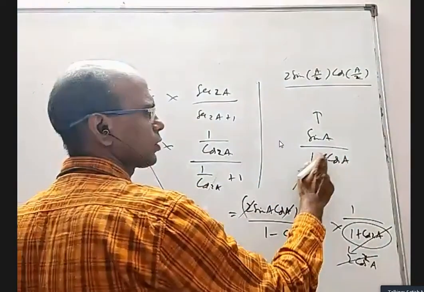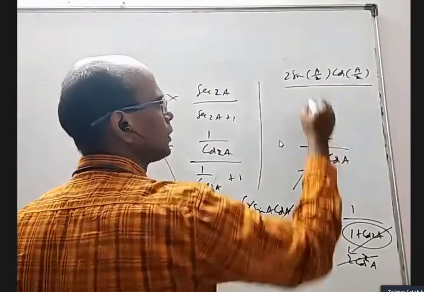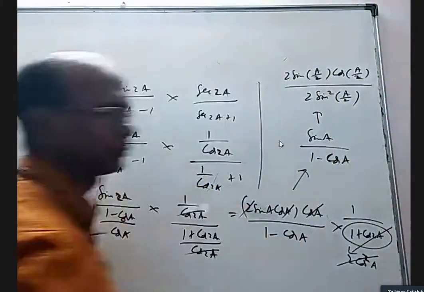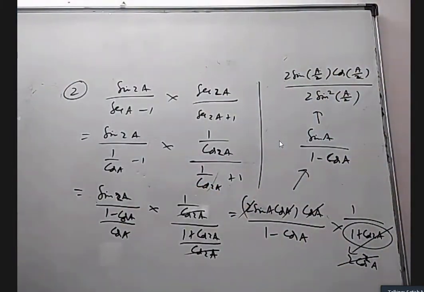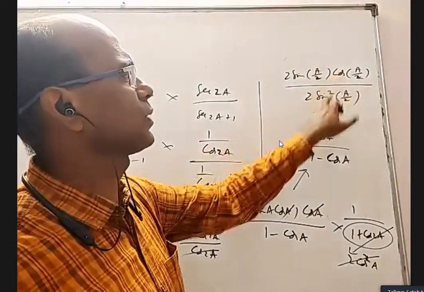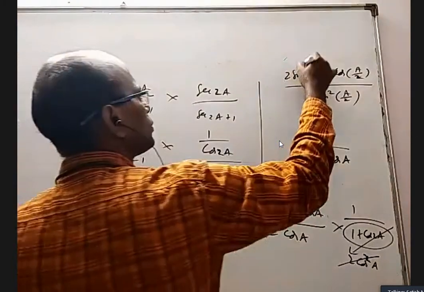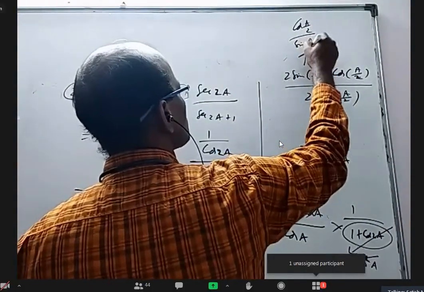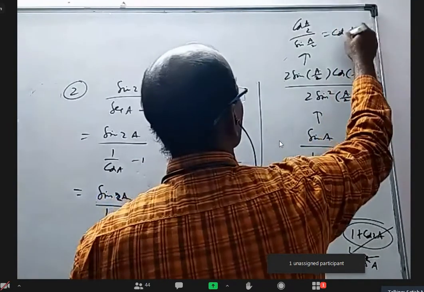And 1 minus cos a becomes 2 sin square a by 2. 2 and 2 will cancel, sin and sin will cancel, and cos by sin will be cot a by 2.